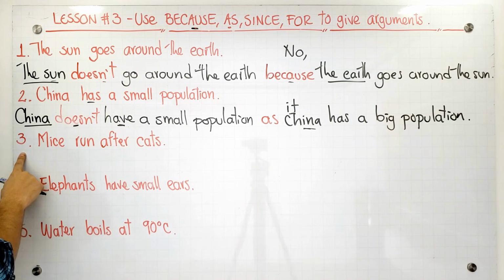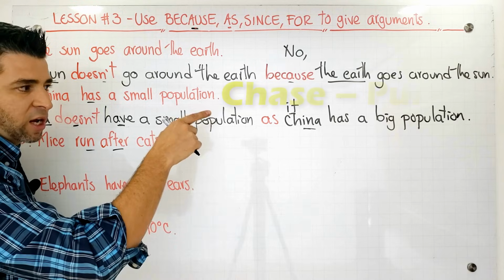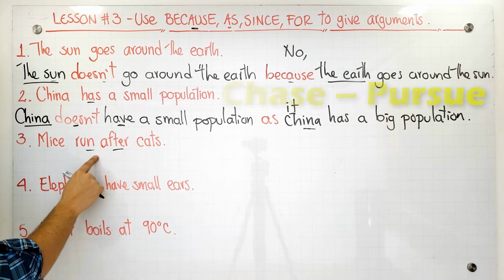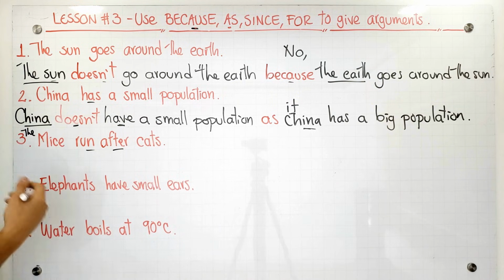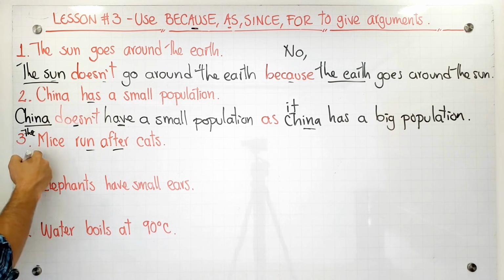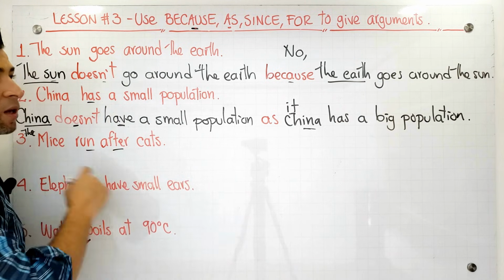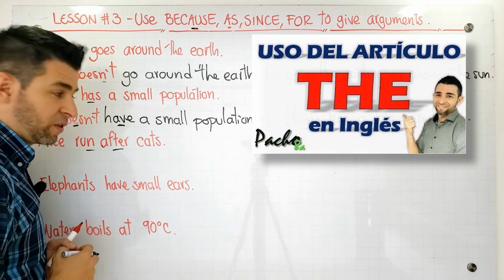Let's continue with number 3. Mice ran after cats. Guys, this is a phrasal verb, and this is a synonym of chase or pursue. You can also use those 2 terms or these phrasal verbs. Guys, in here, we don't say the mice ran after cats because we're talking about a general thing in plural. So if you have some problems with the use of this, this is the class that you need when not to use the article the here.